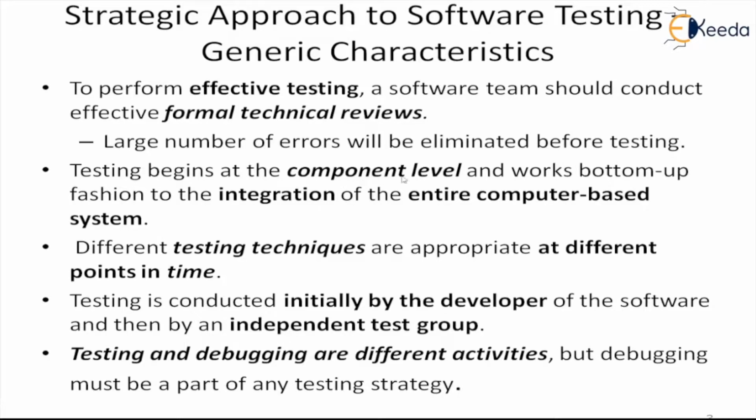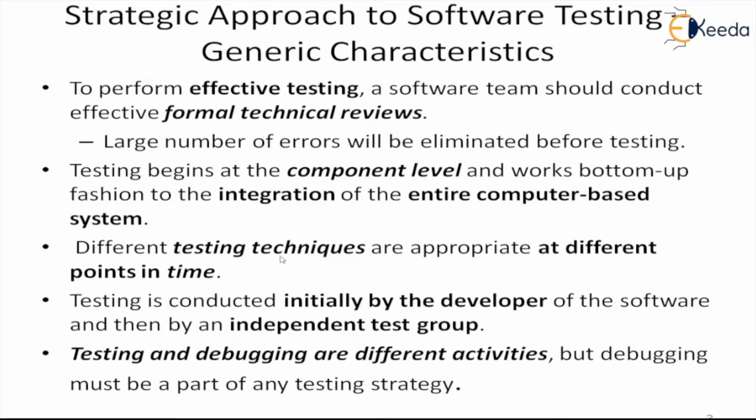Testing begins at a component level. That means at a lower level of the architecture and works bottom up to the integration and the entire computer based system. So we start at a lower level and then we slowly go up from the unit test, the component level unit test, to the integration of different components, and then finally to the complete system.